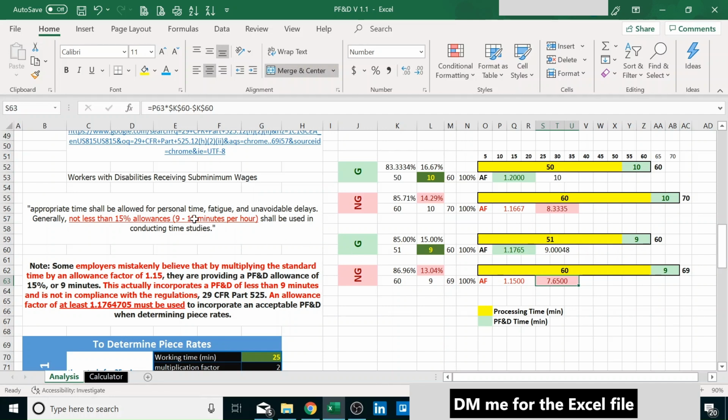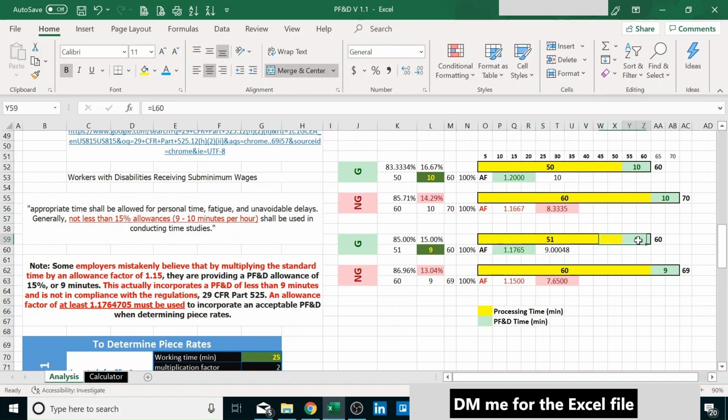The law has to be 9 to 10 minutes within 60, not after 60. Not after 60 of processing. Within 60 minutes, 51 have to be processing, 9 have to be PF&D, or 50 have to be processing, 10 have to be PF&D. So let's do it the right way now.